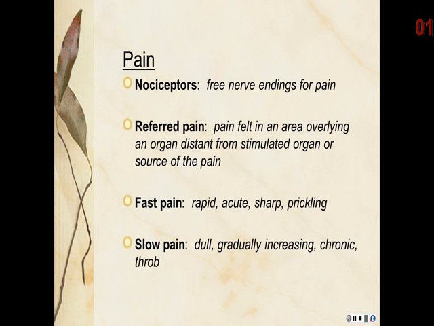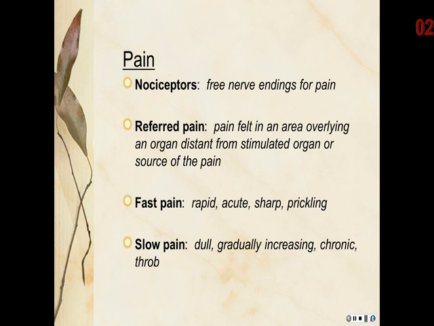Not all pain experience comes from where we expect. Referred pain is felt in an area overlying an organ distant from the source of the pain. For example, the heart refers pain to the jaw and arm, and those can be the signs of a heart attack. The diaphragm refers pain to the shoulders, the kidney to the low back and groin.